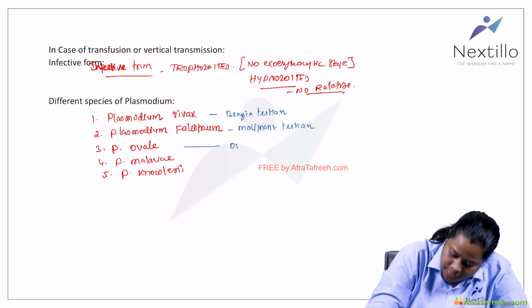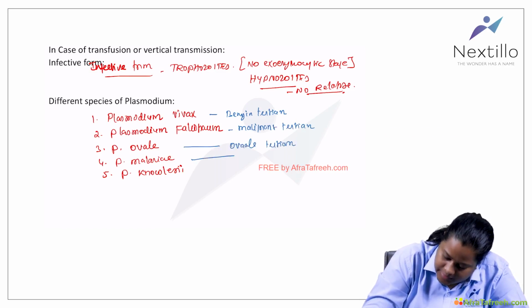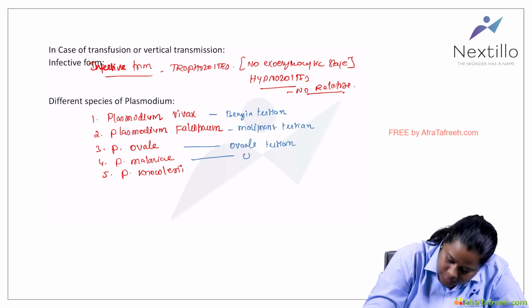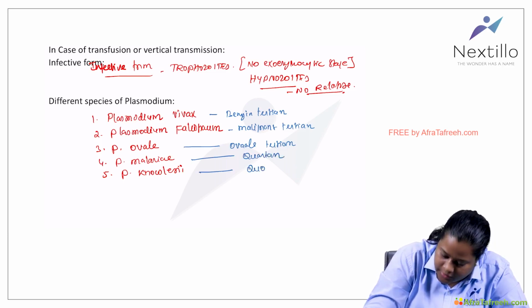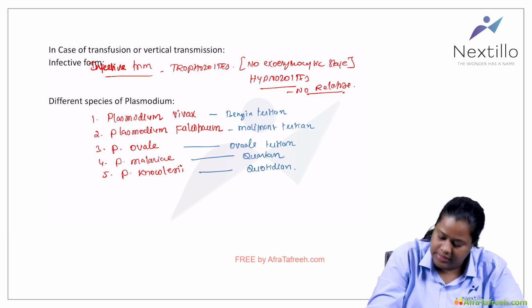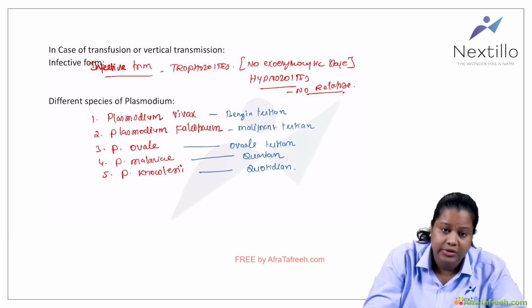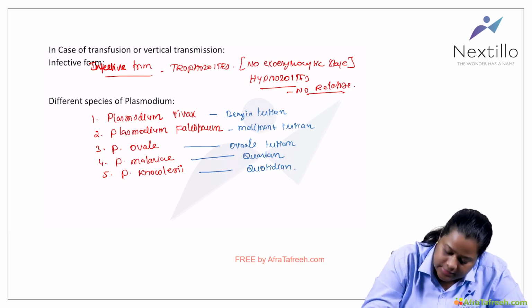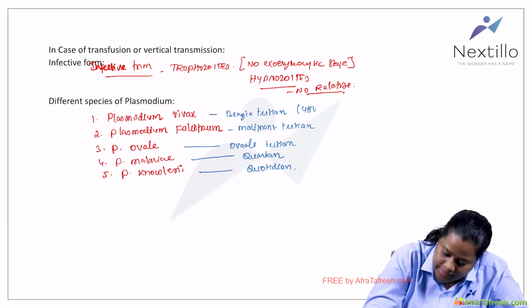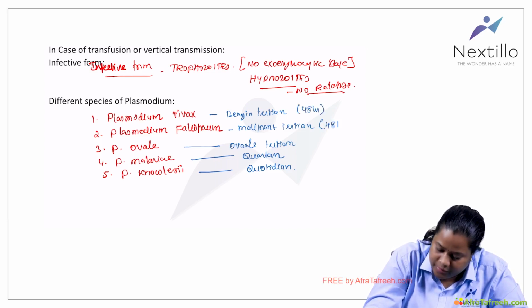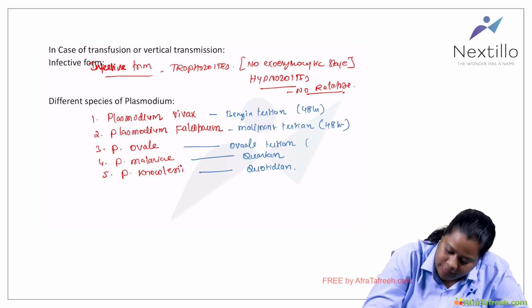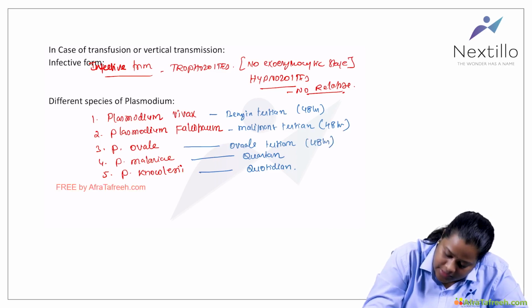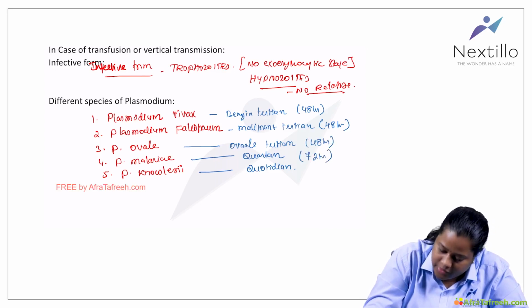Ovale will be ovale tertian. This will be quartan, and knowlesi is quotidian. That means this RBC cycle will take place inside Plasmodium vivax for 48 hours, for falciparum also 48 hours, for ovale also almost 48 hours, for malariae it is 72 hours, for knowlesi it is only 24 hours.